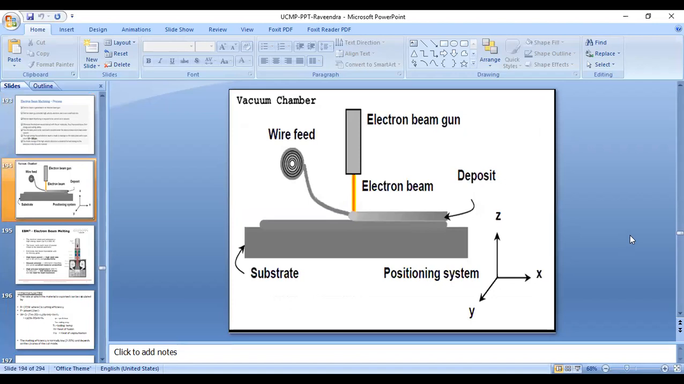See, this is surfacing. This is the vacuum chamber. This is the electron beam gun, and the beam is generated, and this is the wire, and the wire is kept onto the workpiece so that the beam melts the wire, and it will melt the metal, and it is made to spread on the other surface so that surfacing can be done using this electron beam.